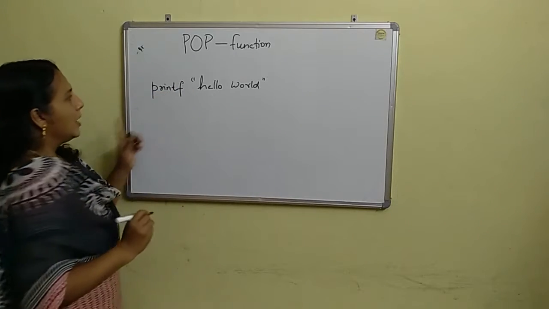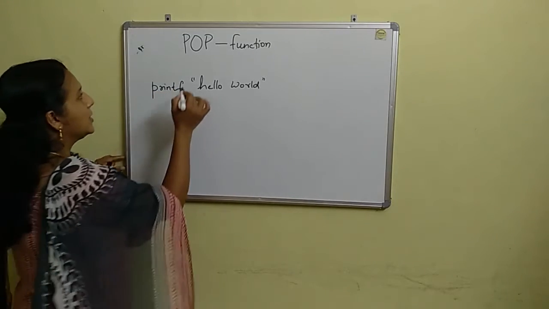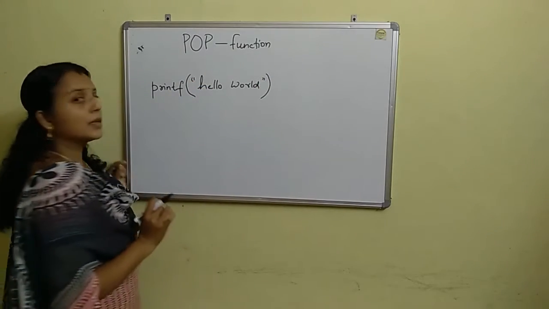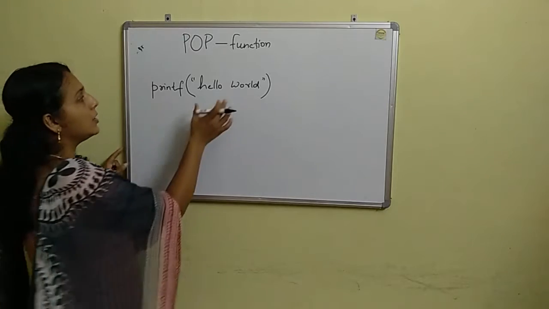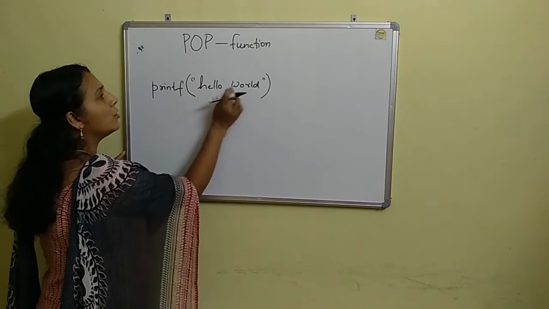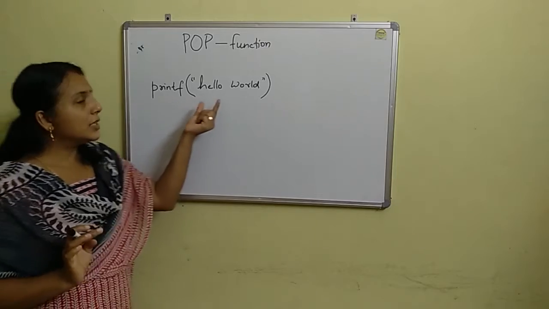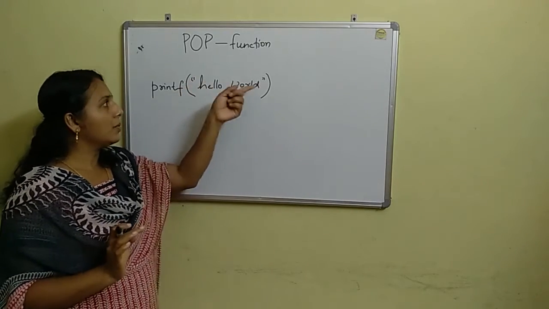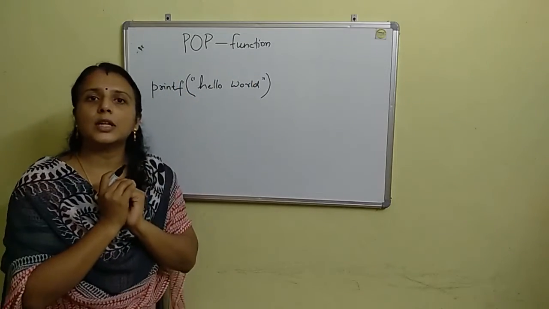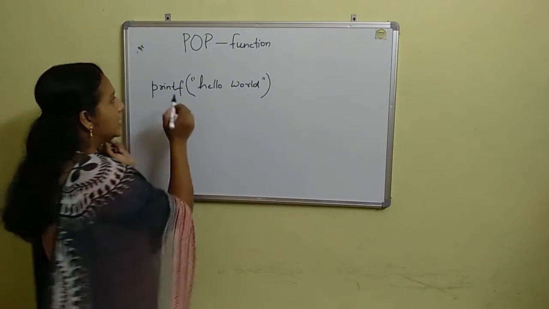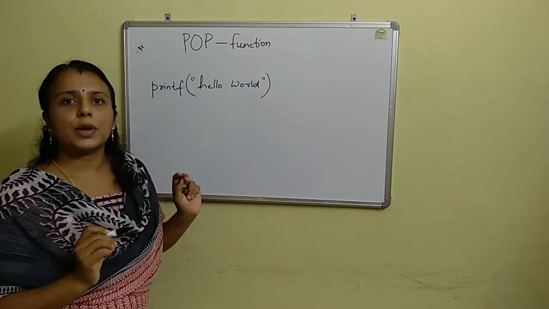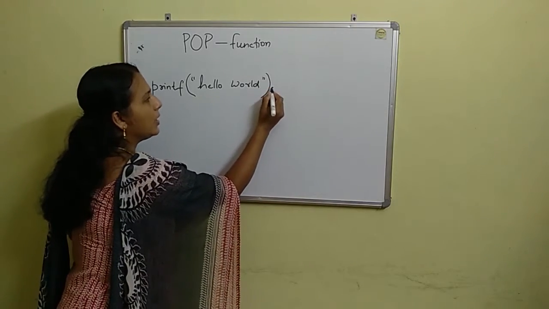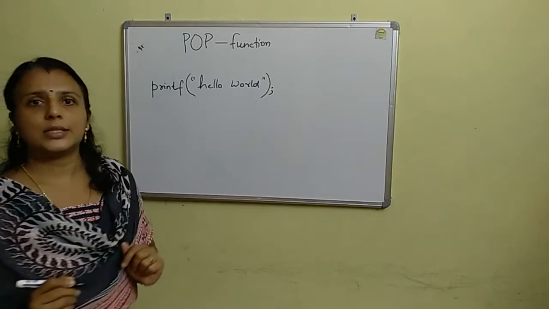The printf function has the format of round brackets, and in between the round brackets you include whatever you want to display on the screen. You type the statement within double quotes, and it should be enclosed within the round brackets. Since this is a statement in C programming language, it should end with a semicolon. This semicolon indicates the end of the statement.